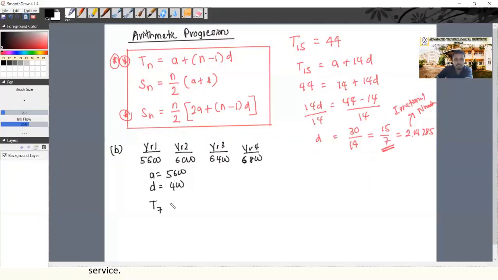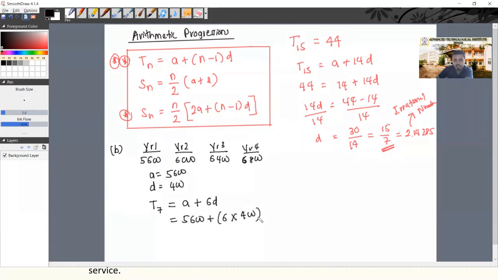7th year of his service. What should be the value? a plus (n minus 1)d. 7 minus 1, that is 6d. The value of a is 5,600 plus 6 into d. The value of d is 400.